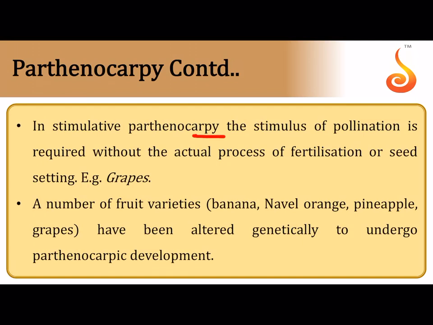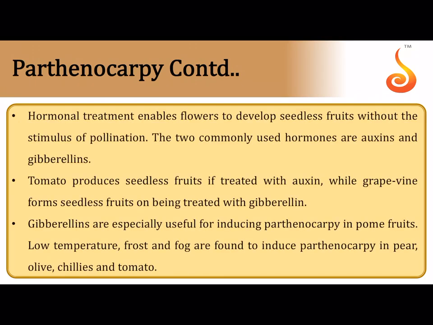So remember, in stimulative parthenocarpy, you need to give a stimulus, for example, at least pollination should happen. Fertilization will not happen anyway, and the fruit wall will develop, as we can see in the case of grapes. When you buy parthenocarpic grapes, you will not find seeds inside. A number of fruit varieties like banana, navel orange, pineapple, and grapes have been altered by parthenocarpic development.